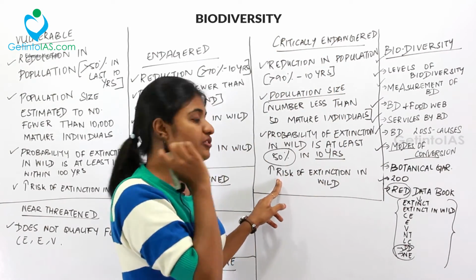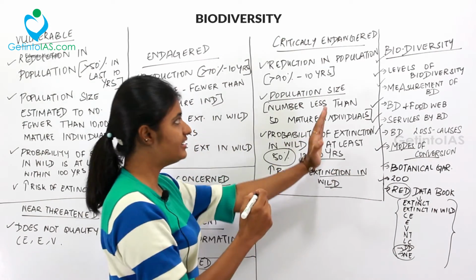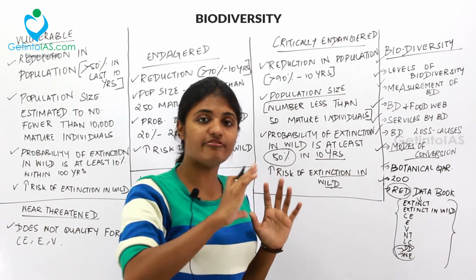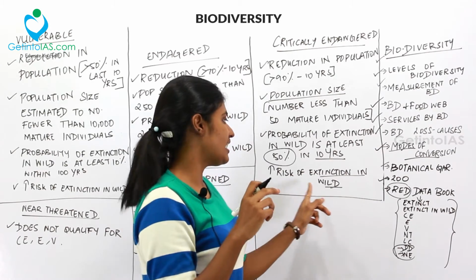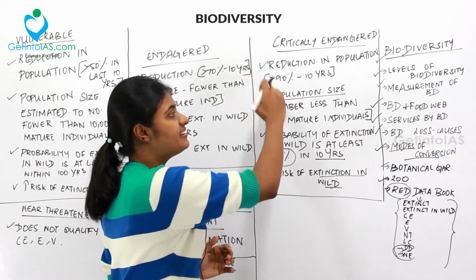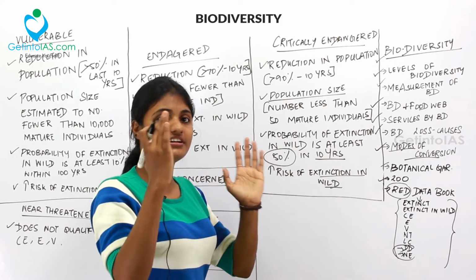And the last point to be noted down is the risk for extinction in wild. So for all the list, that is critically endangered, vulnerable, for everything, the risk of extinction in wild will be high. So the last point will be the same for everything. So let's recall, the reduction in population will be more than 90% in 10 years.